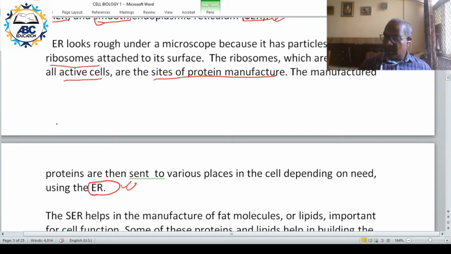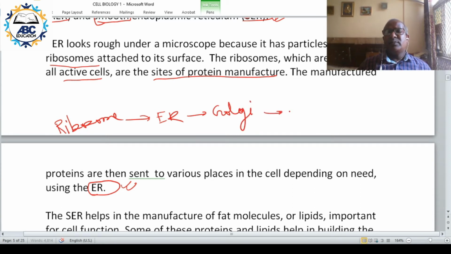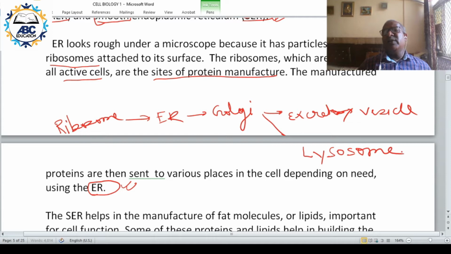Now, ribosome, then ER, then Golgi, then excretory vesicle, or it can even go to lysosome.